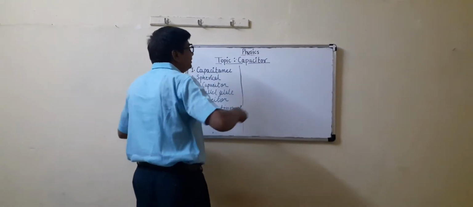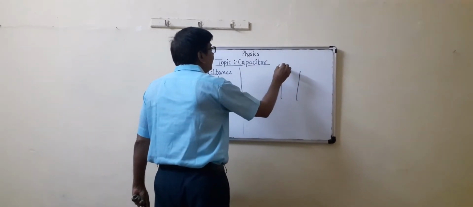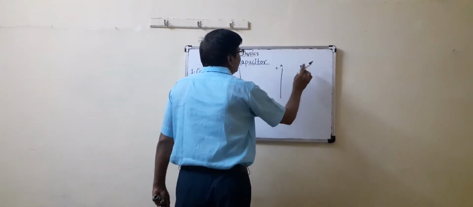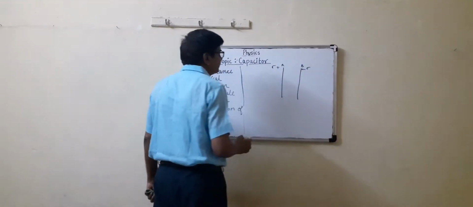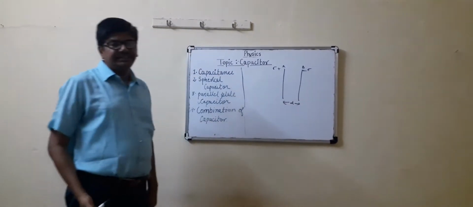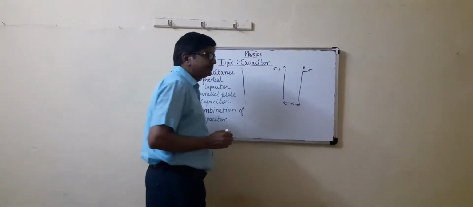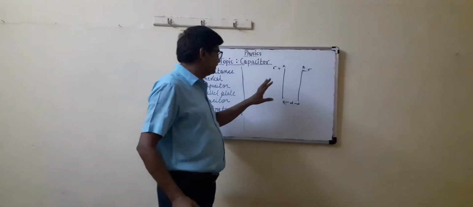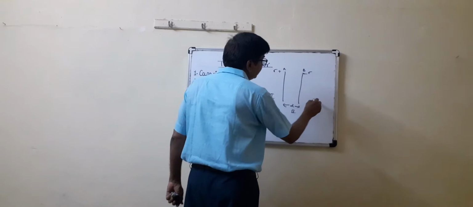Parallel plate capacitor means suppose there are two parallel plates. These are the two parallel plates A and B, having surface charge density distributed over them. They are separated by a distance d, and the area of each plate is A. In this case, there are three cases. First case, second case, and third case.